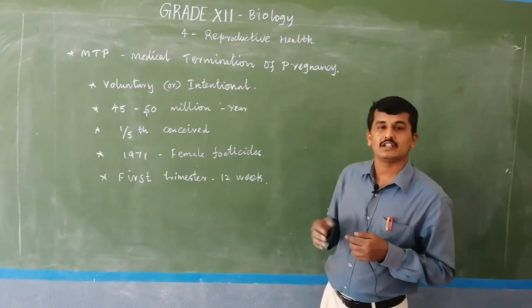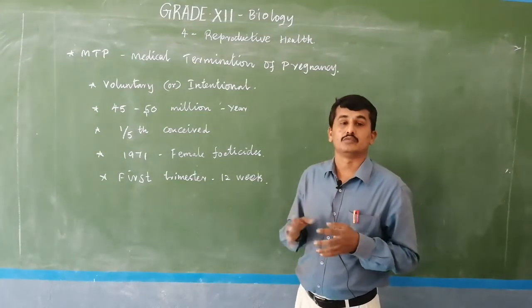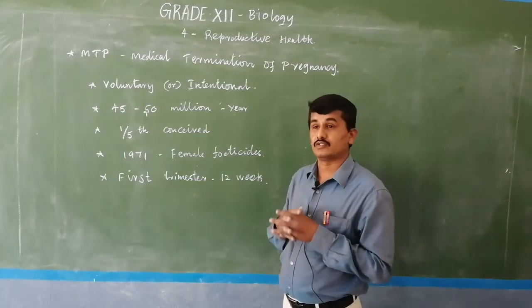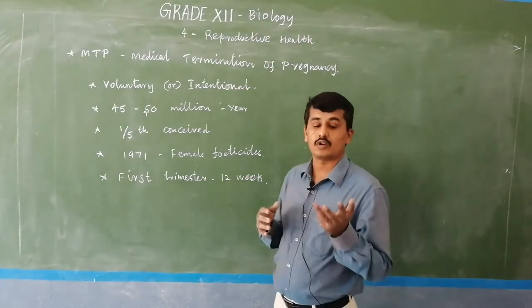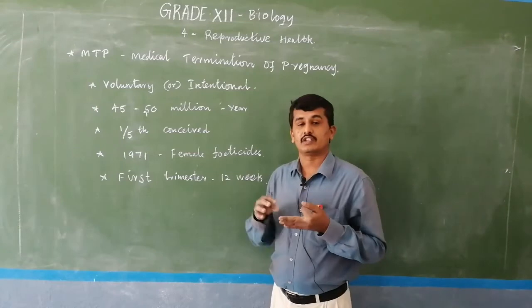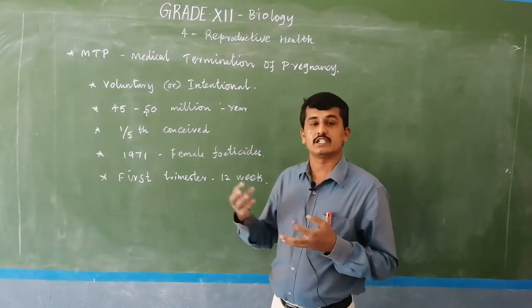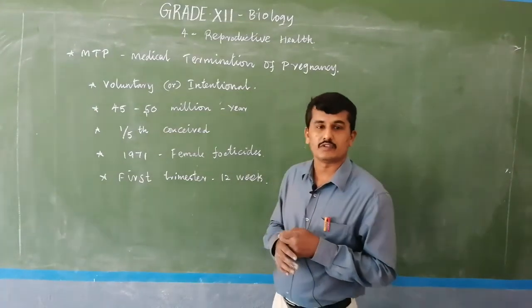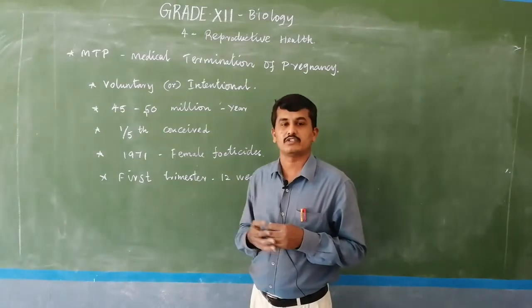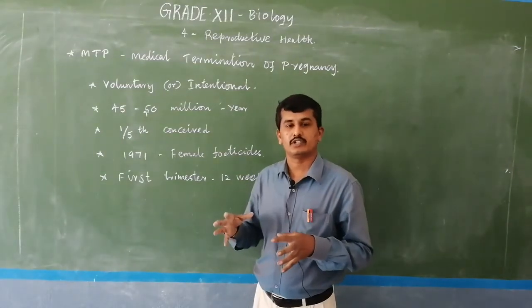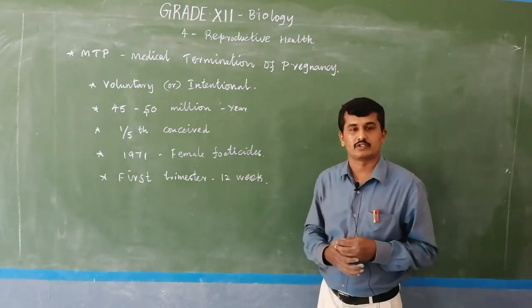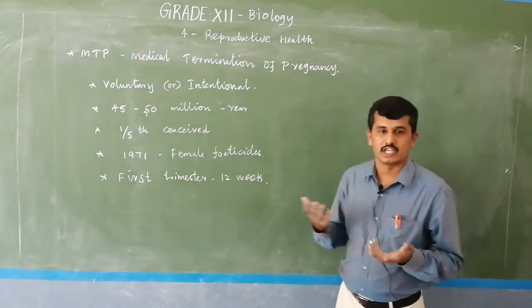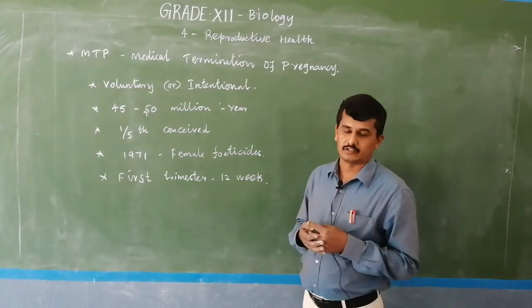But in the second trimester, MTP is riskier, because at 6 months, for example, child development is approximately 50% or 60% complete. If a 60% developed child is aborted, it causes some side effects to the mother as well as the child. The child may be lost, but the mother has some problems.